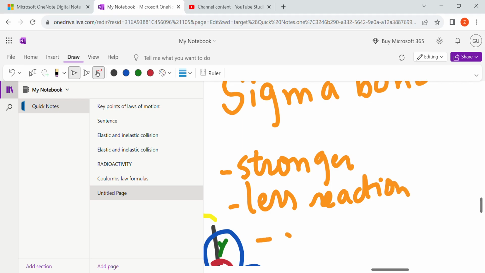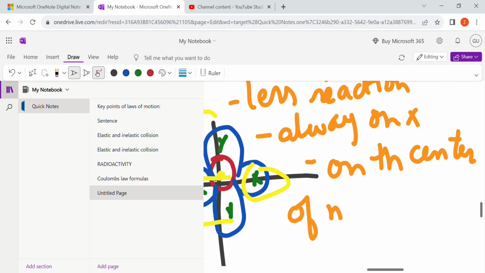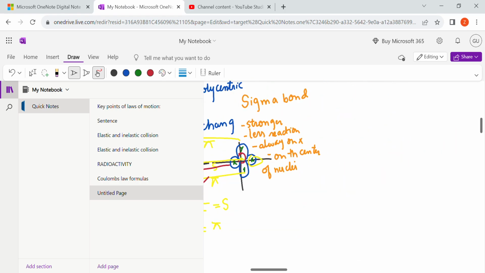Sigma bond is always on x, ठीक है, on the center of nuclei, between the nuclei, ठीक है. एंड सिग्मा बॉन्ड जो होगा ना वो सबसे पहले शुरू होगा.